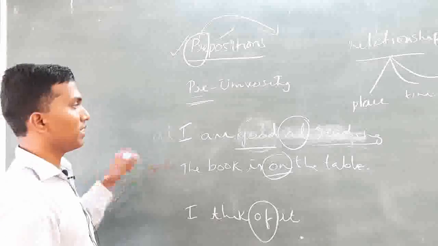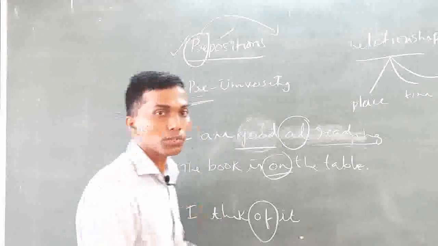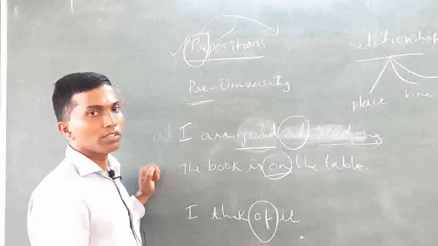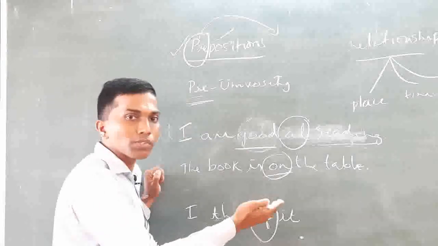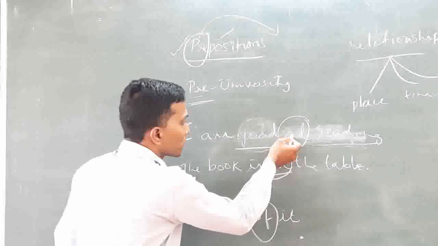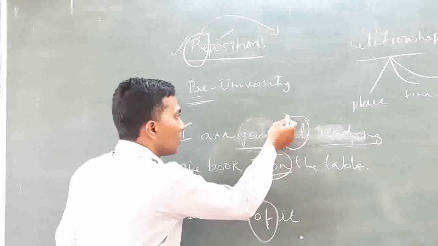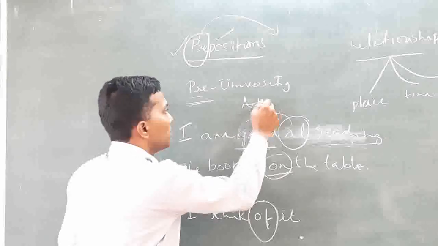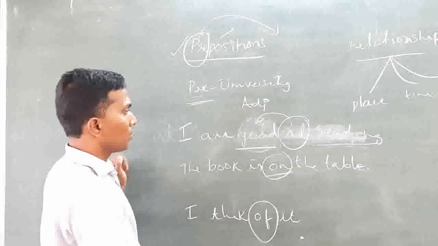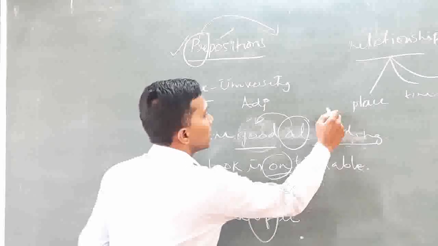Kindly identify the two parts of speech which have come before the preposition and after the preposition. Look at this particular preposition, at. What is before it is adj. Adj means adjective. What has come after it is a noun.